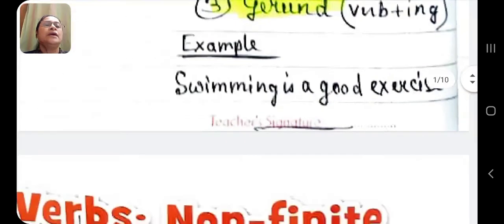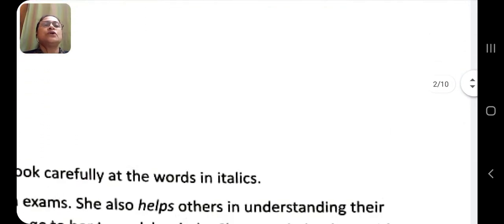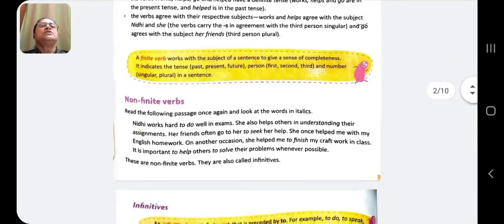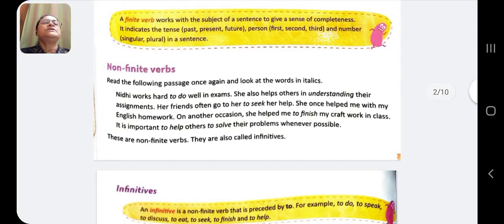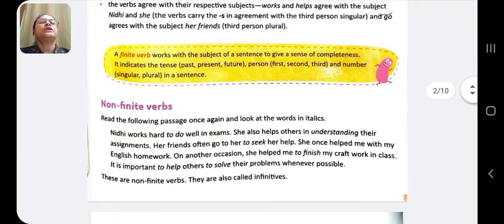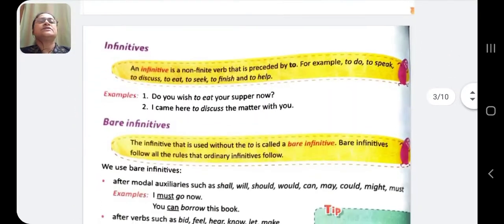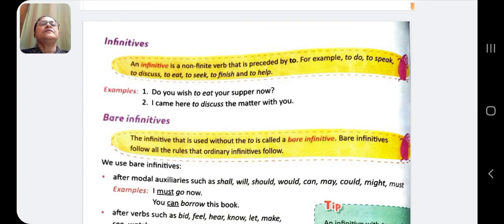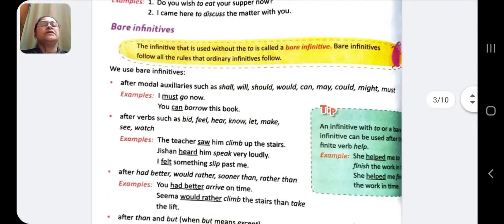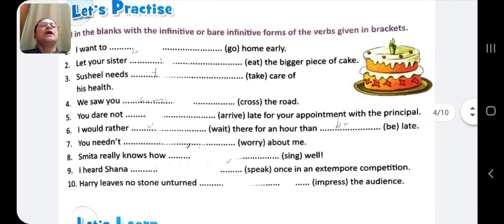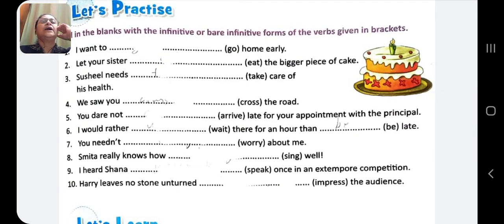Okay. Now coming to this part, non-finite types. As said, what is a finite verb? The main verb is called a finite verb, which changes according to the subject's person, number and tense. Then non-finites: infinitive is to plus verb, and bare infinitive is without to. Now coming to the let's practice part. I want to go home early. Yes, I want to go home early.